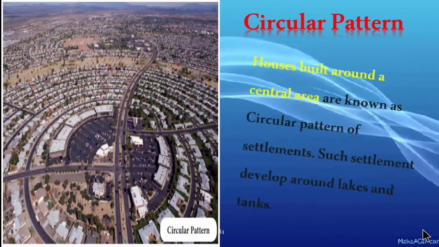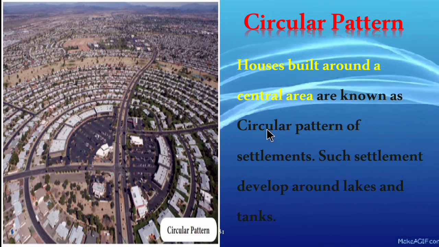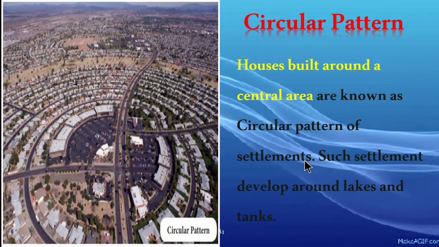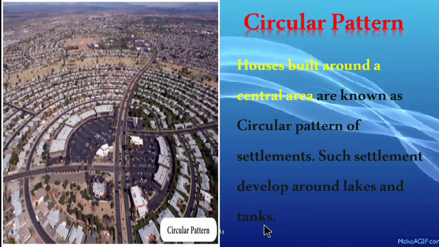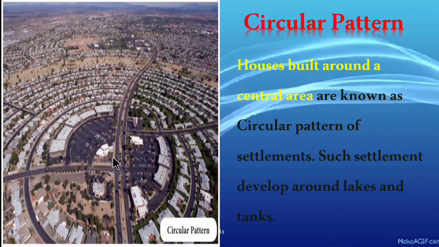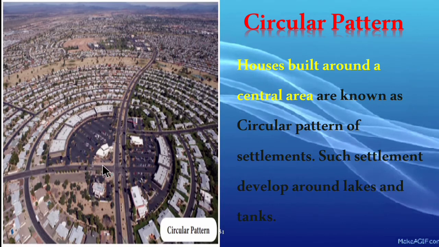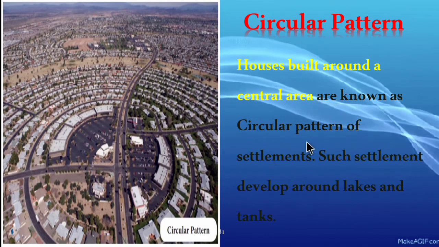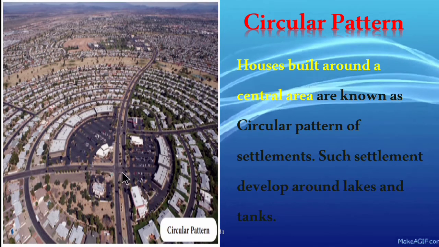So now let's move on to the third form of settlement, that is circular settlement. So let's see the definition. The houses built around a central area are known as circular pattern of settlements. Such settlements are developed around lakes and tanks. When you look at this picture, it resembles a circle shape.